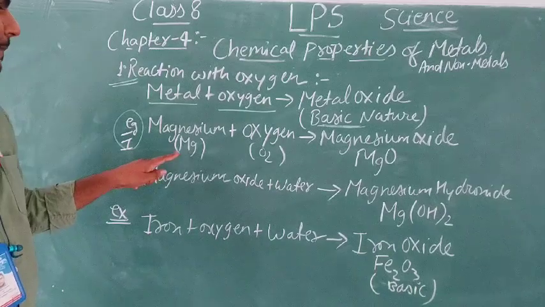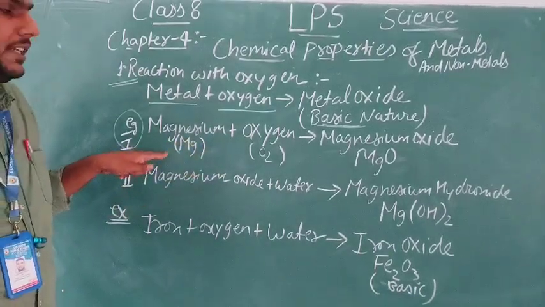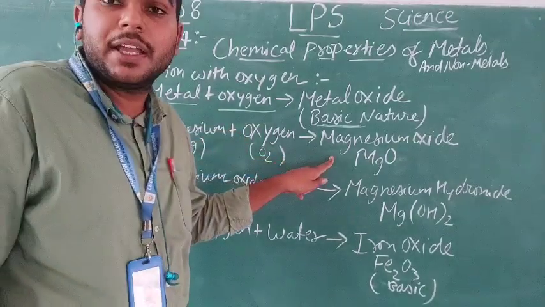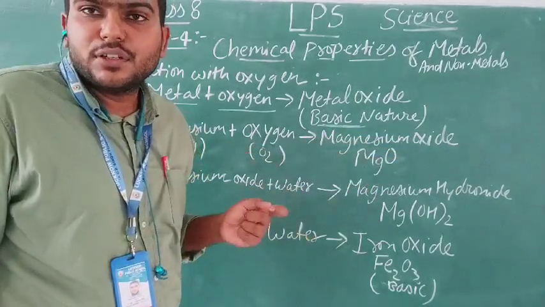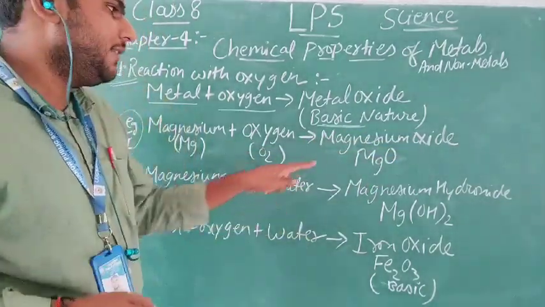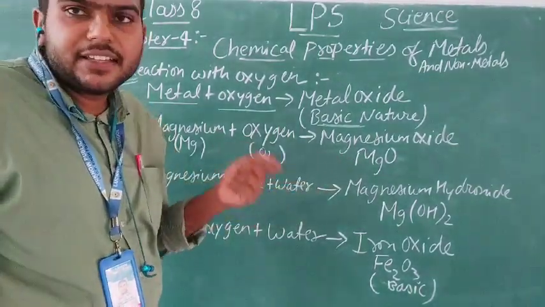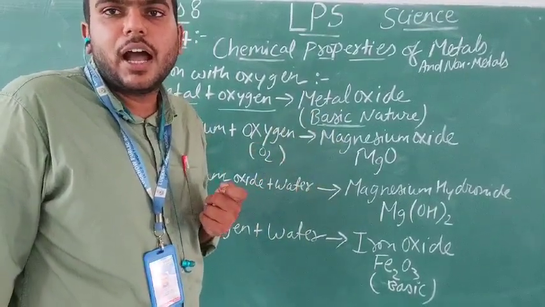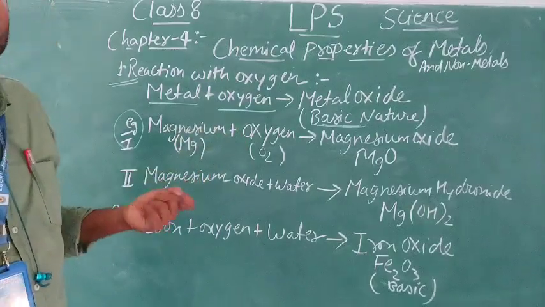Magnesium, that is Mg, a metal, reacts with oxygen, and after reacting it forms magnesium oxide. Then, for checking, I have to mix this with water. Then only will I be able to check whether it is an acid or a base.